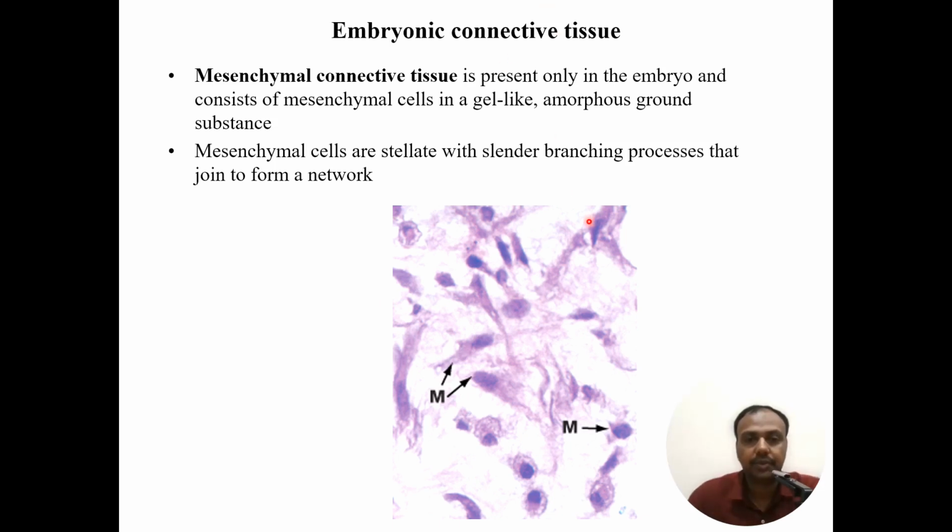Embryonic connective tissue: we have mesenchymal connective tissue, which is seen in the embryo and consists of mesenchymal cells, which are pluripotent stem cells, which lie in a gel-like amorphous ground substance. And they are usually stellate cells, which have branching processes that join to form a network.